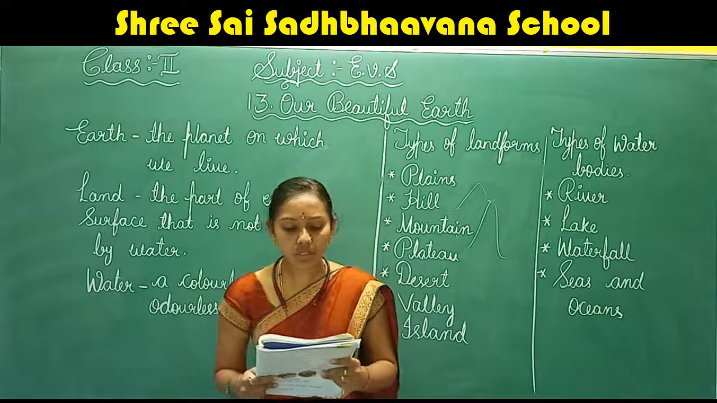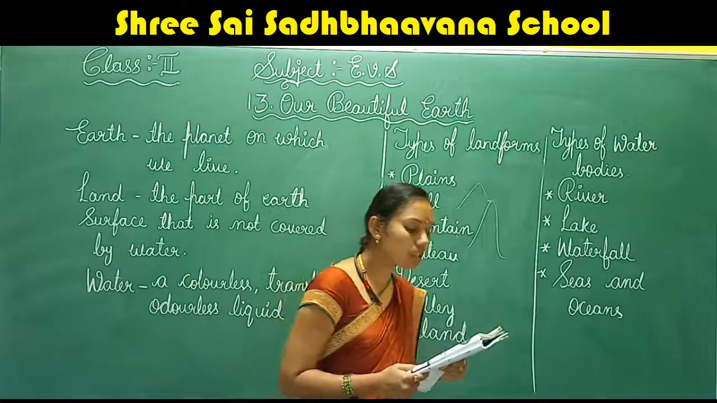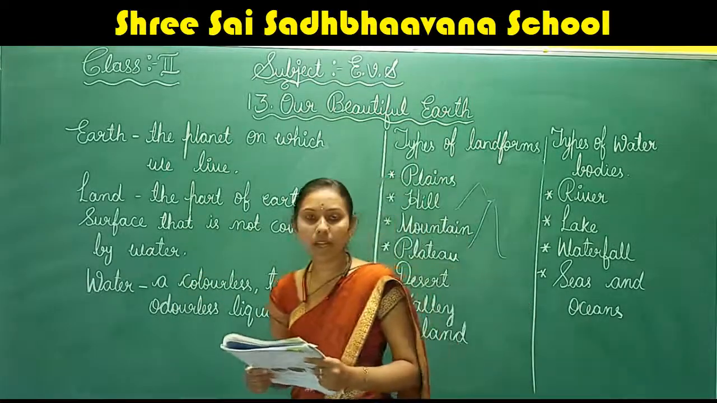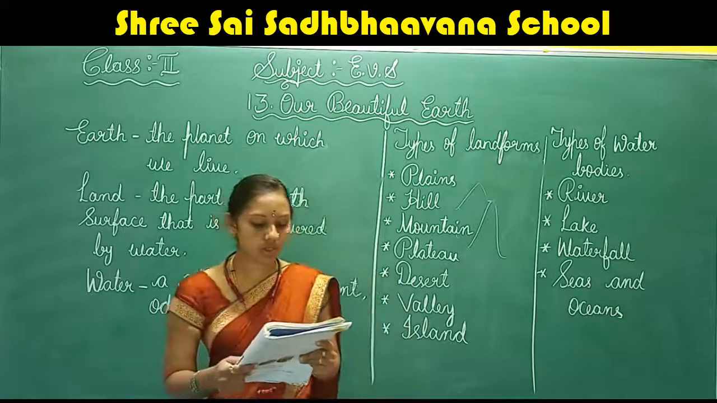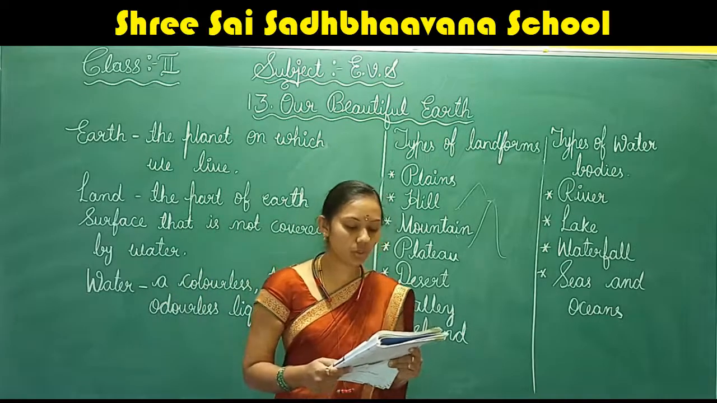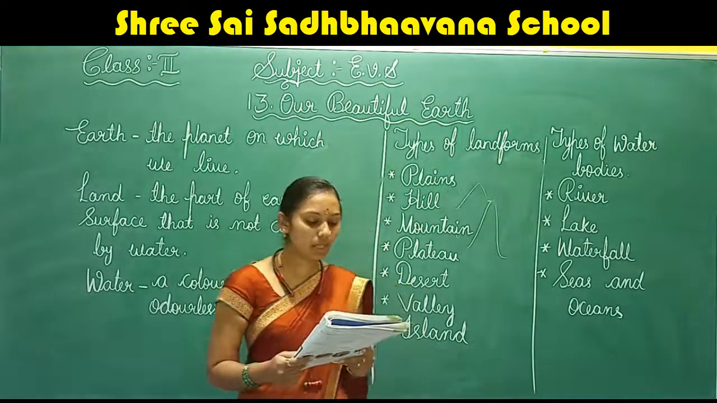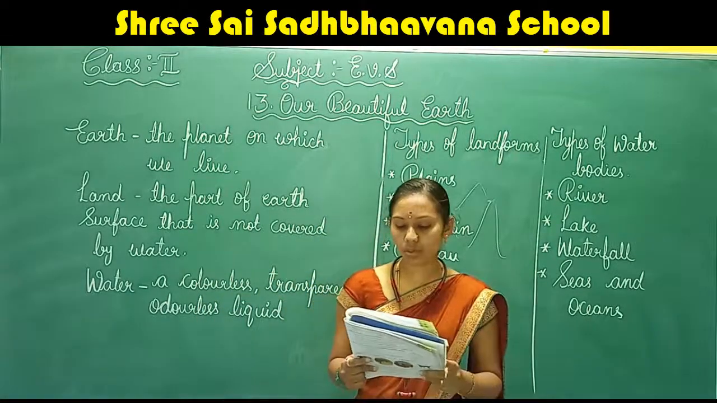Waterfall. When water falls from a great height, it forms a waterfall. Waterfalls look beautiful from a distance. Seas and oceans. Very big water bodies are called seas and oceans. They have salty water. We cannot use it for cooking or drinking. Many animals live in seas and oceans.